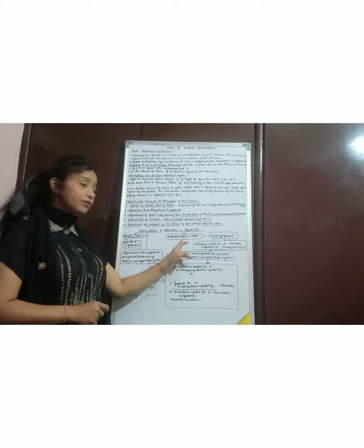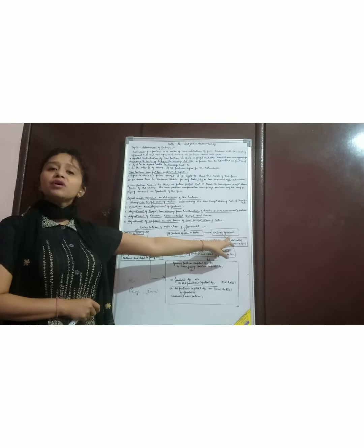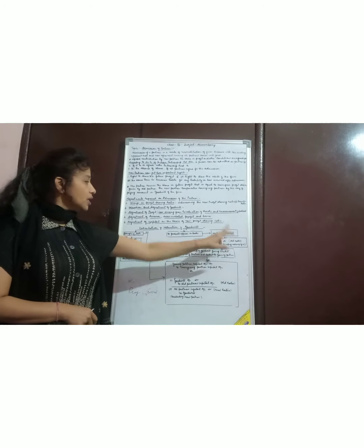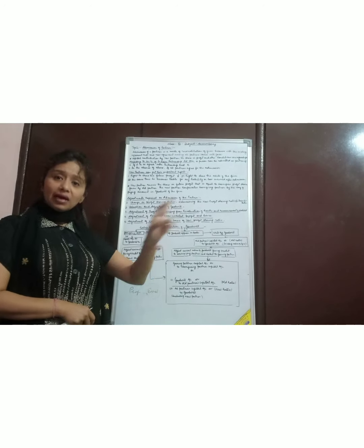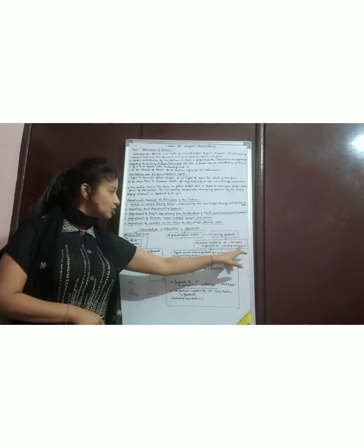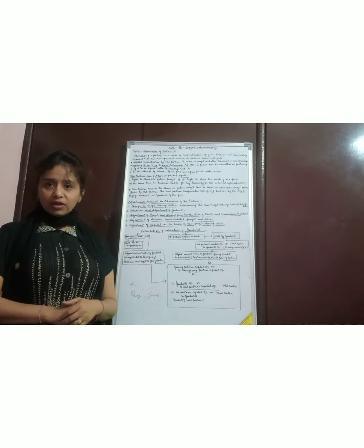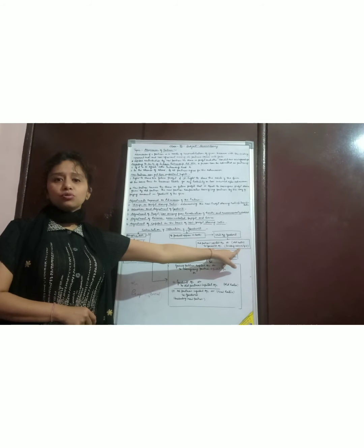So if there is goodwill appearing in the books of account, we first have to write it off. What will be the entry? By writing off the goodwill, that is old partners' capital accounts debit, in their old ratio, to goodwill account, the amount of existing goodwill which is present in the books of account.